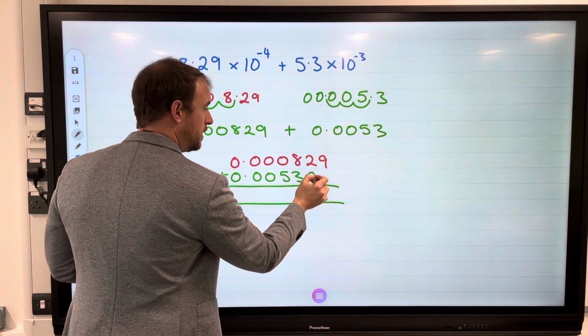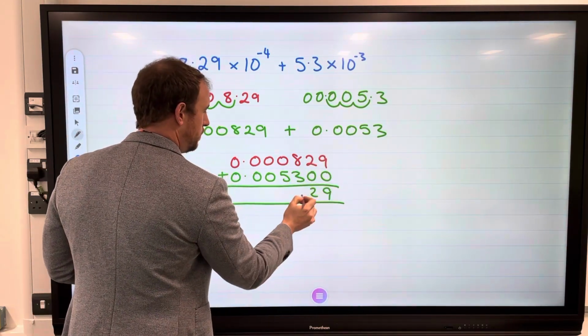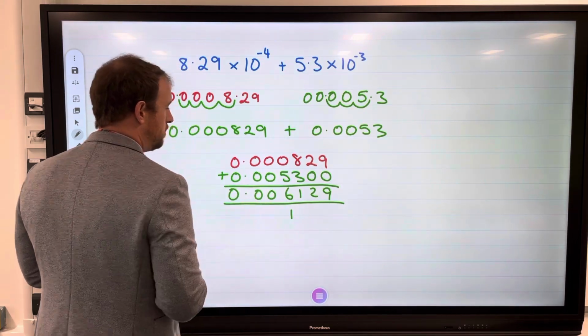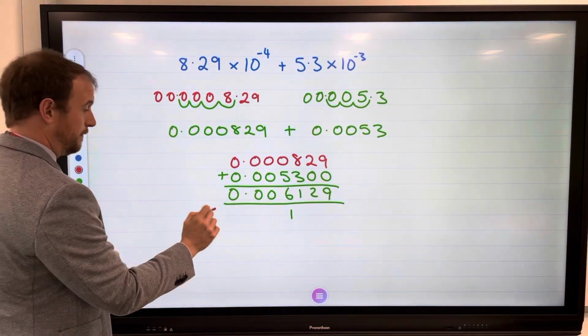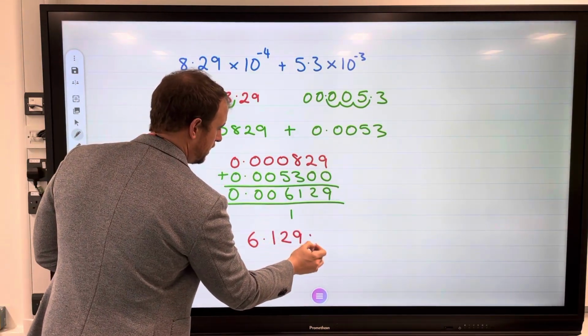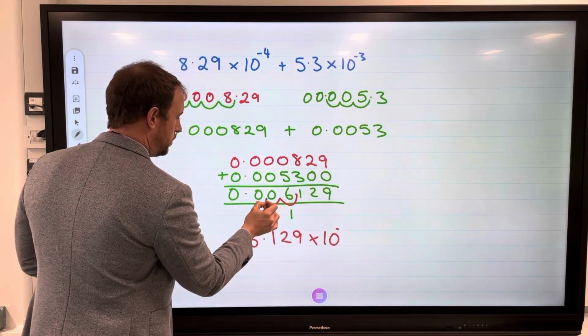You can put zeros in as place value holders. Add them together. 9, 2, 11, 0, 0.0. That's not standard form though. Standard form is 6.129 times 10 to the negative 1, 2, 3.